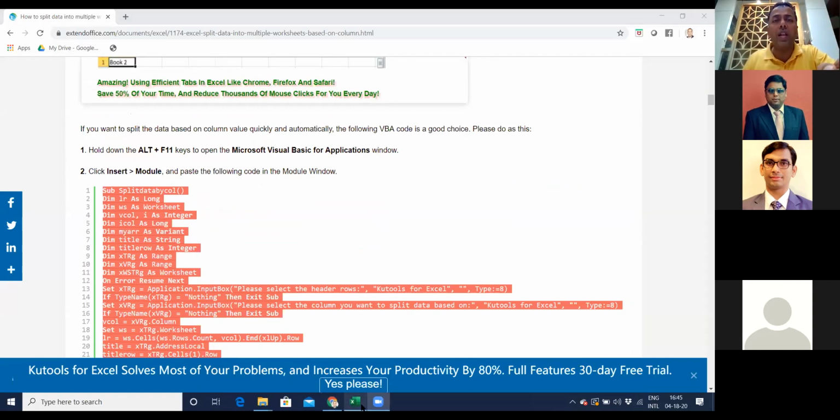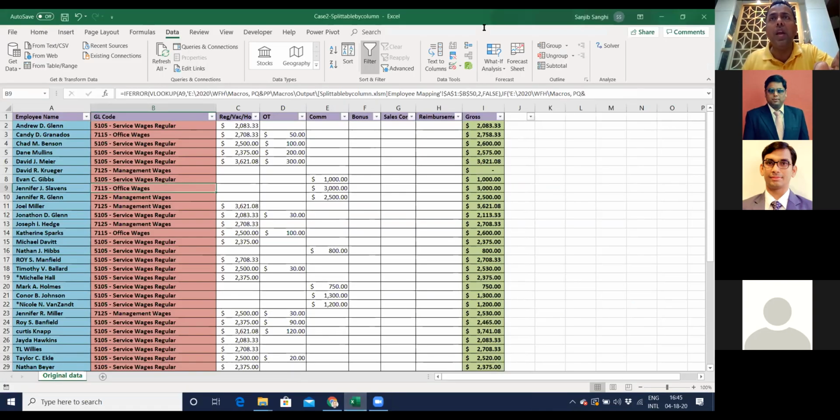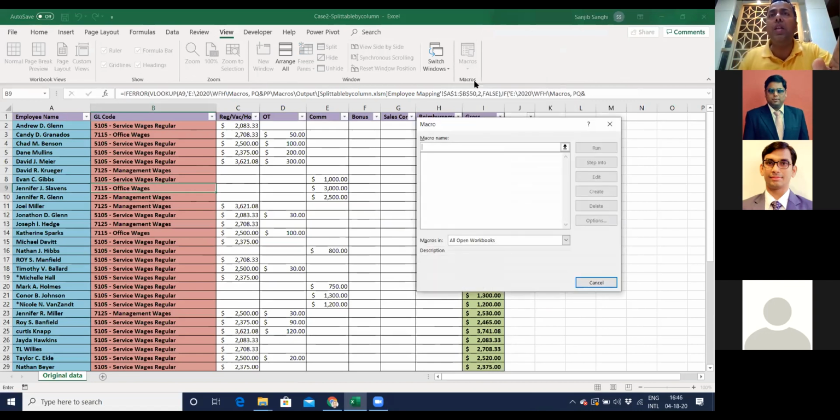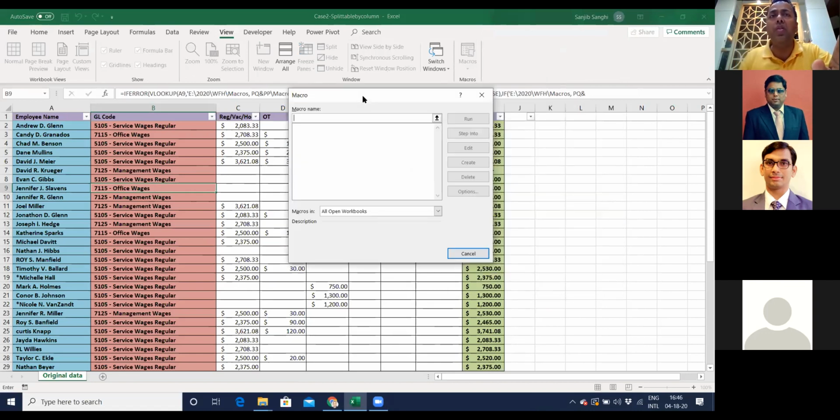Now go back to your Excel and let me share that for you again. Yep, it is shared. Mayur, let me know if anybody doesn't see it. And then you go back to your macros, view macros. This time you are not recording a macro, you are just creating the macro. So go into view macros and create a name for this. My name will be split table. I can give any name I want. I'll give a name to it and hit create.